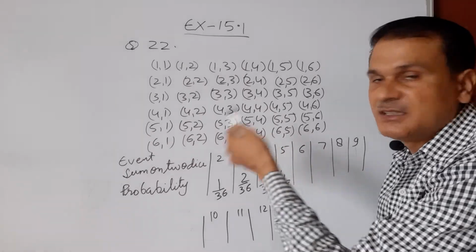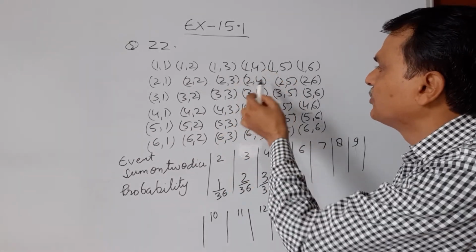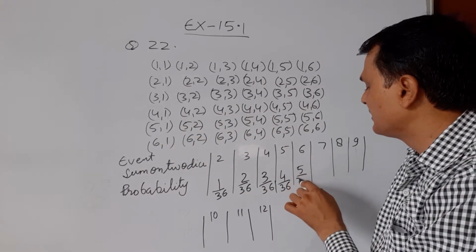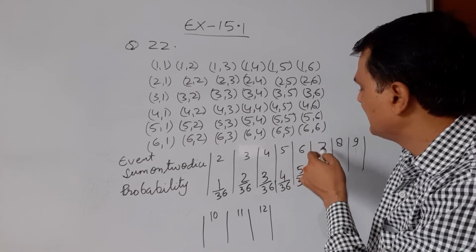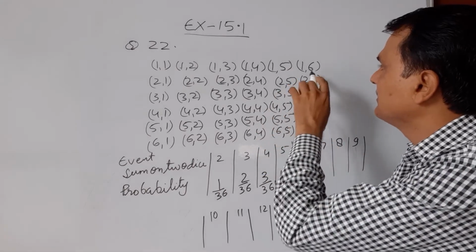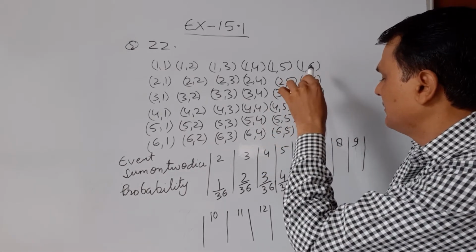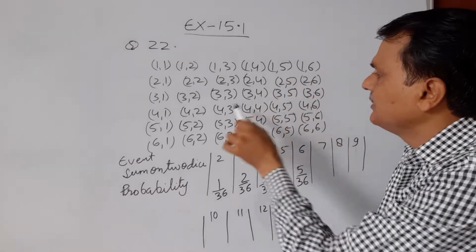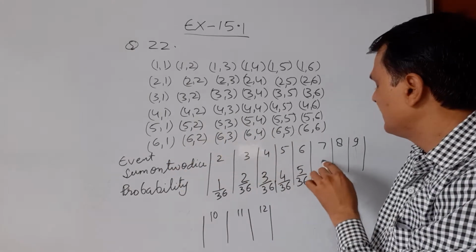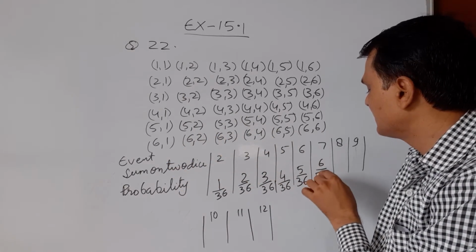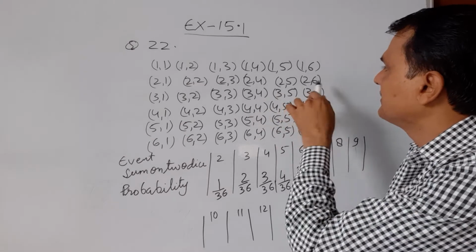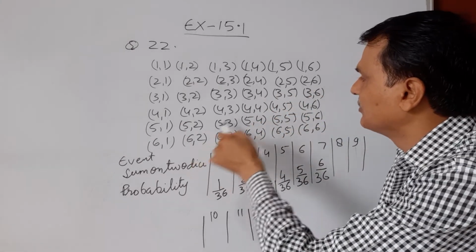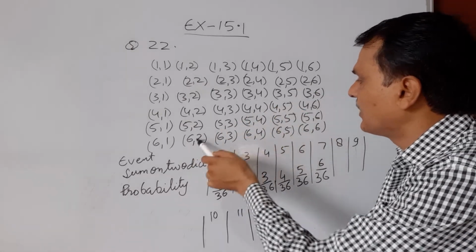Similarly, the sum 6 has 1 5, 2 4, 3 3, 4 2, 5 1, so there will be 5 upon 36. The sum 7 has 1 6, 2 5, 3 4, 4 3, 5 2, 6 1. There are 6 cases, so 6 upon 36. The sum 8 is 2 6, 3 5, 4 4, 5 3, 6 2: 5 options.